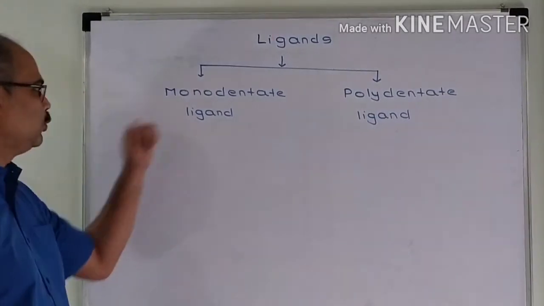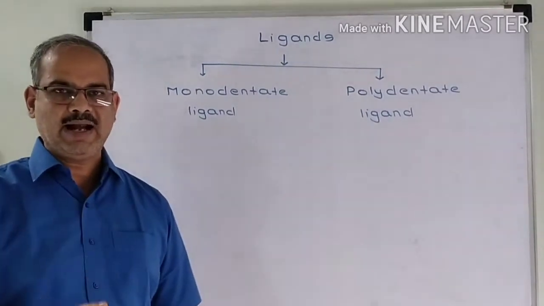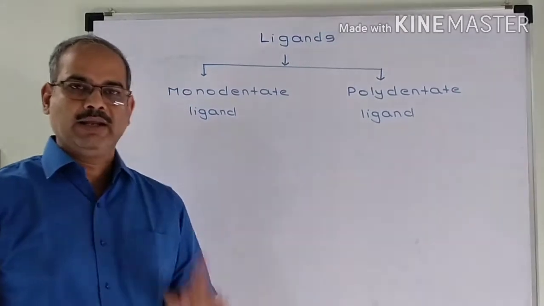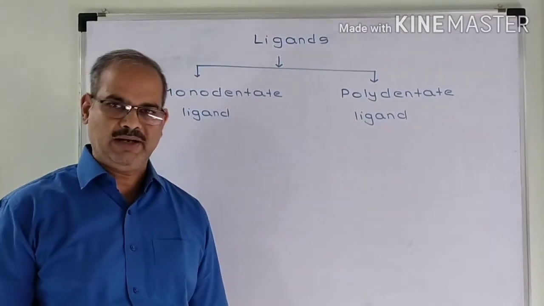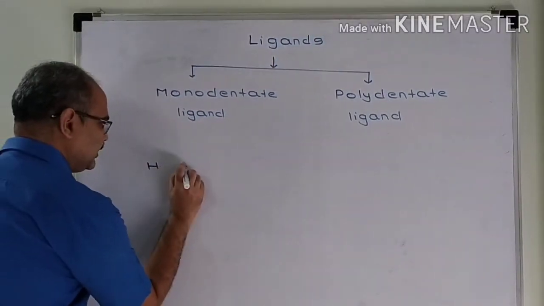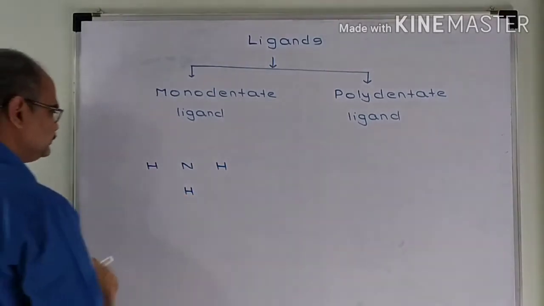Let us see what do you mean by monodentate ligand. What is a monodentate ligand? It is a ligand which has only one donor atom. And this ligand can form only one coordinate bond with the central metal. Let us take an example of ammonia. Let us draw the electron dot structure of ammonia.